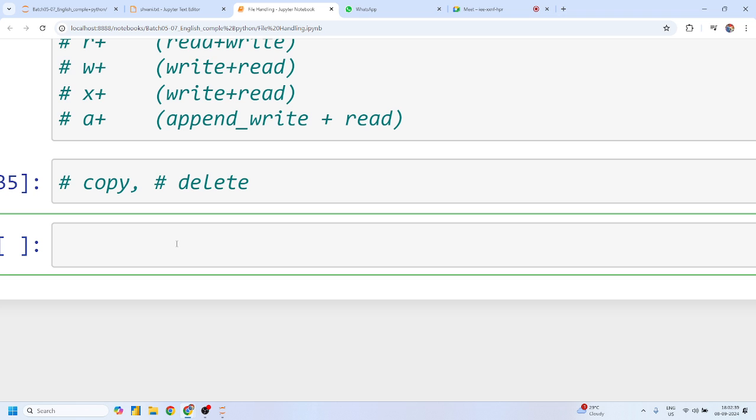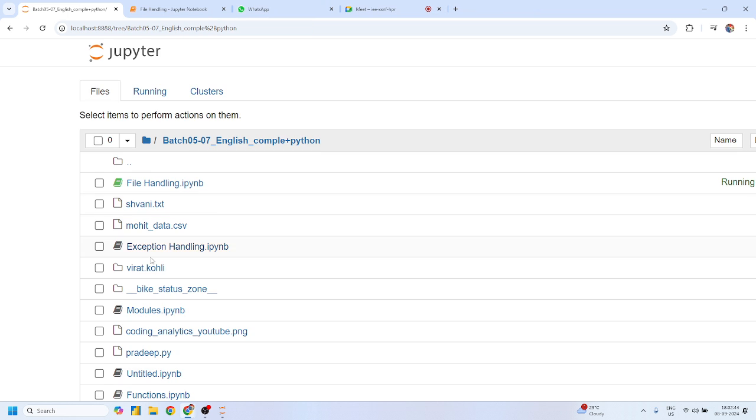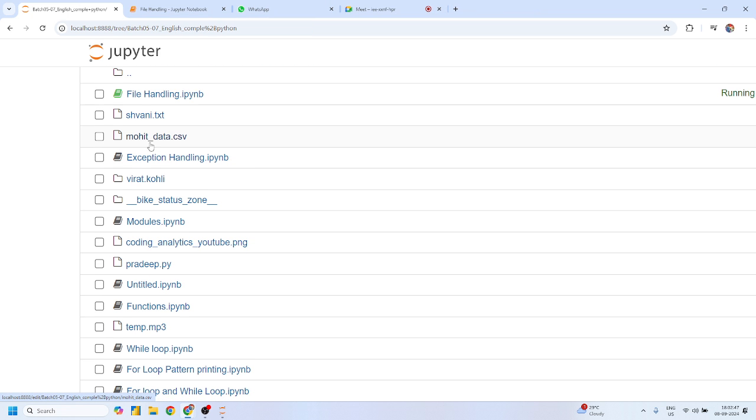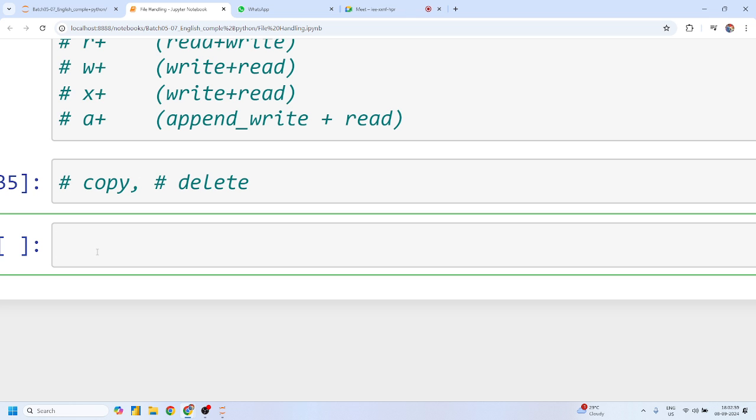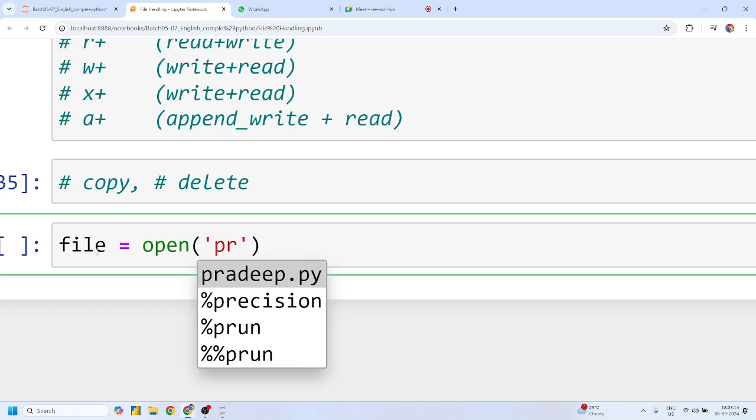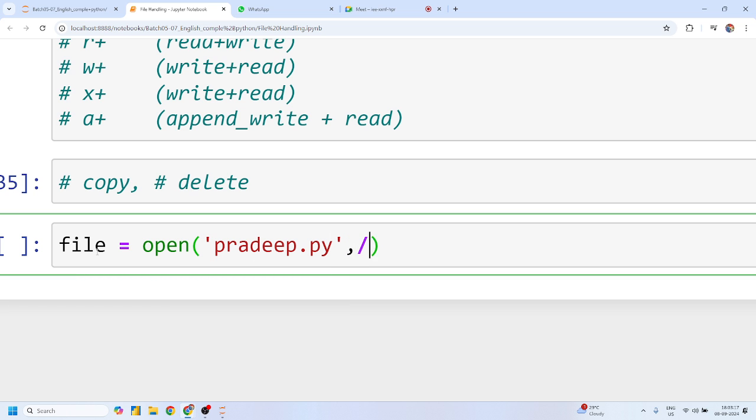No, we don't have any copy method. What I'll do, guys, whatever data I want to create a copy of, as of now I don't have any file with that kind of data. So I am using the pradeep.py file, okay? And I want to create this file with the name of mohit.py. Yes or no, guys? So first I will read all the data because I want to create a copy. First of all, you have to read all the data, right? So I'll write file open, and what file do I want to read? Pradeep.py, and what exactly is the mode? Read mode.